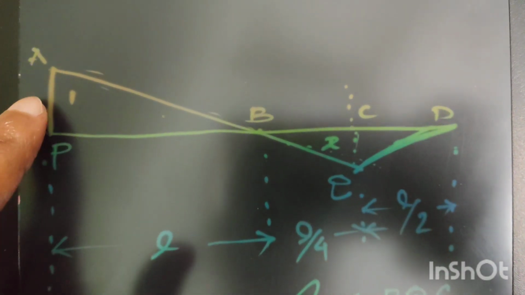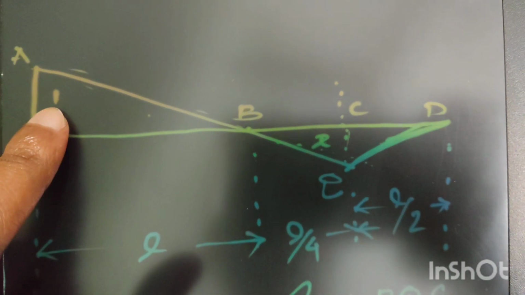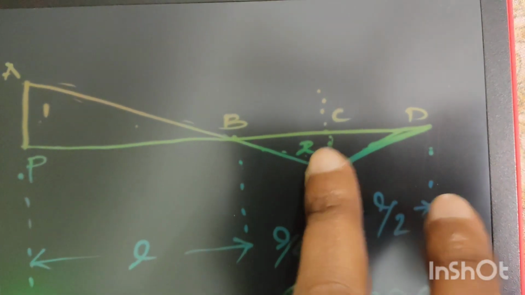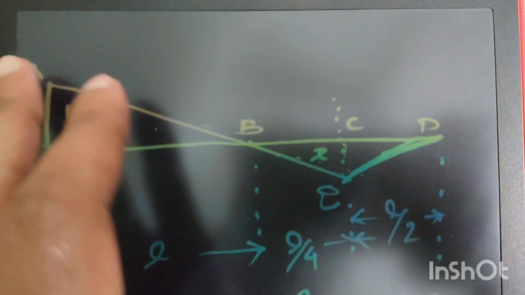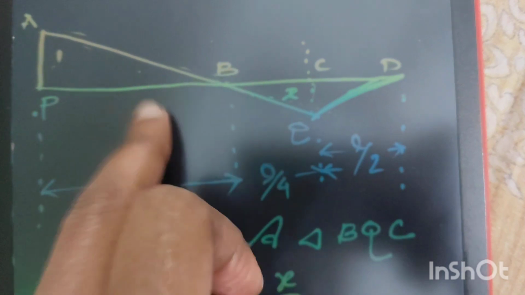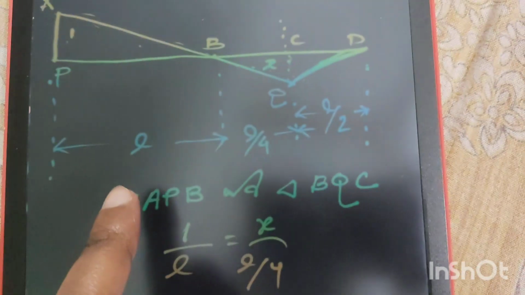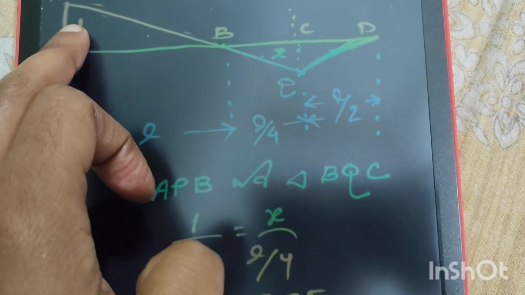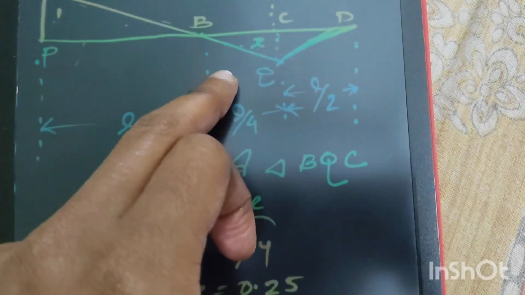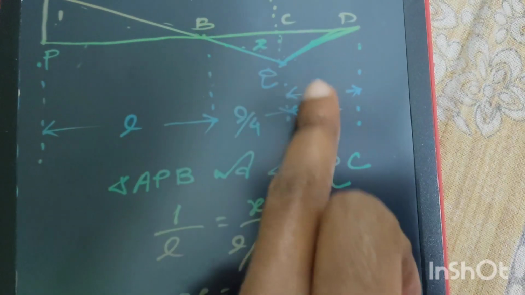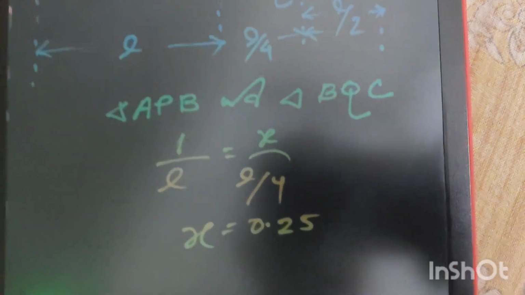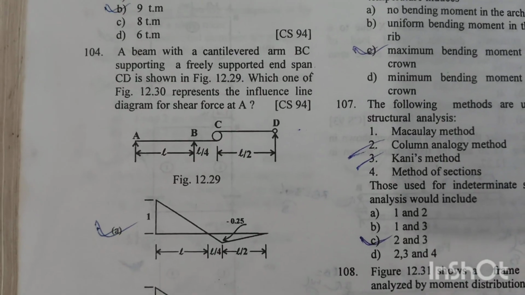Now see, this ordinate is 1, and we have to find out the ordinate at C. Suppose this ordinate is X. We get two similar triangles APB and BQC. By these two similar triangles, we can equate this vertical length by horizontal length of triangle APB equal to this vertical length X divided by this horizontal length L by 4 in the triangle BQC. After calculation, X will be equal to 0.25. Option A is the right answer.